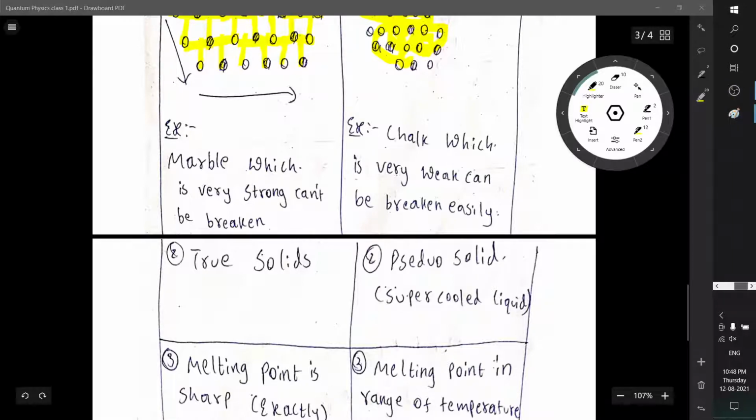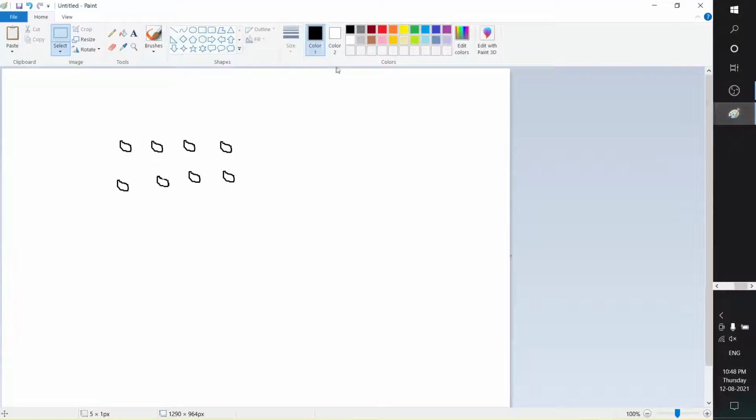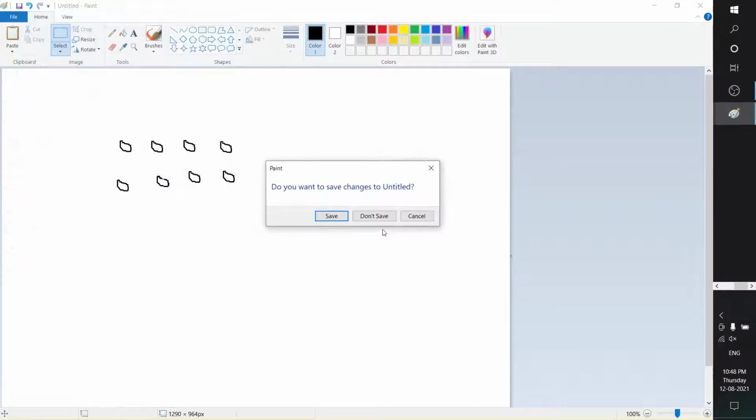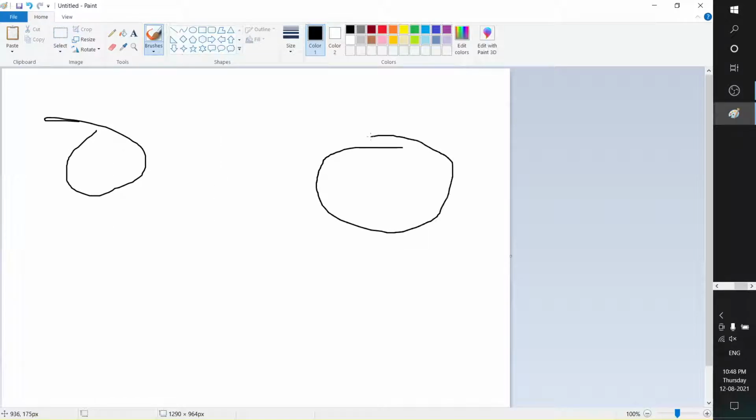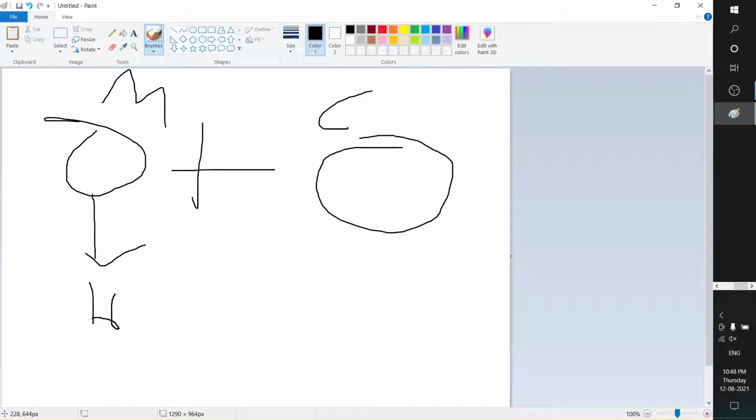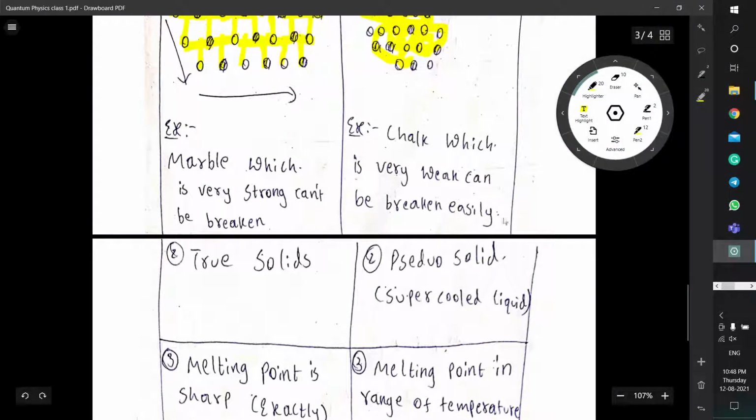So we had just discussed it, a combination of both, right? A combination of marble and a combination of chalk. So we can't just consider that there will be only 10 marble atoms and only 10 chalk atoms. We can't consider it like that. So it's a mess. We can't just consider the number of atoms.